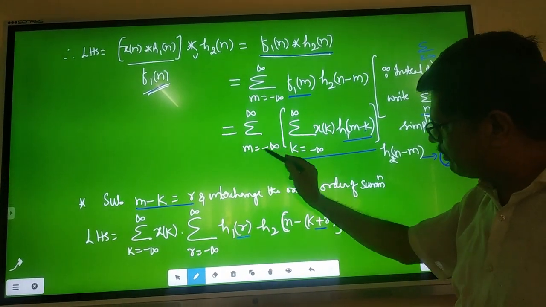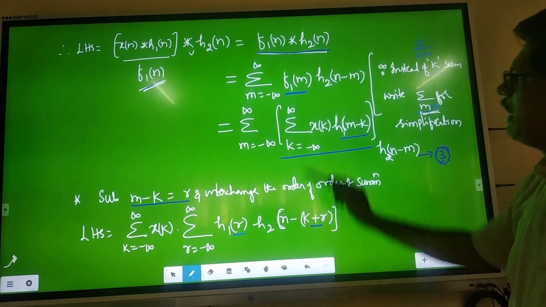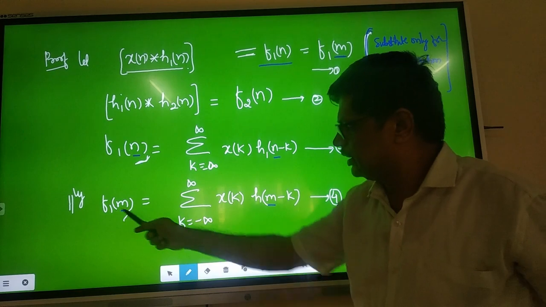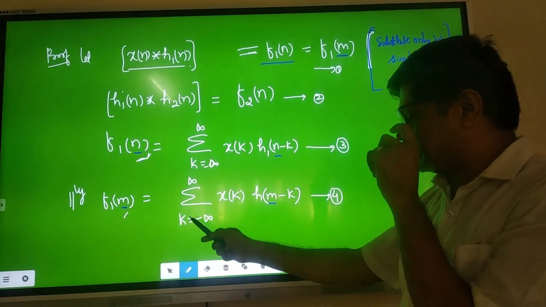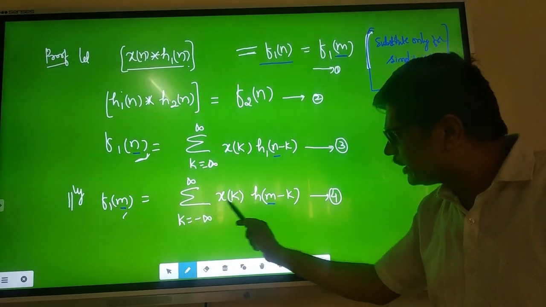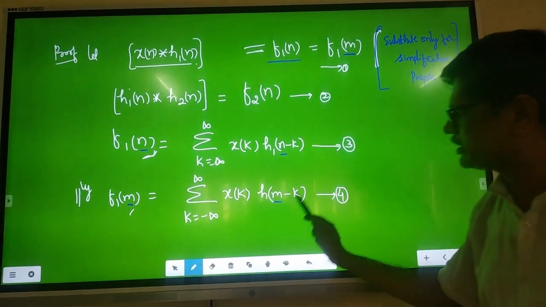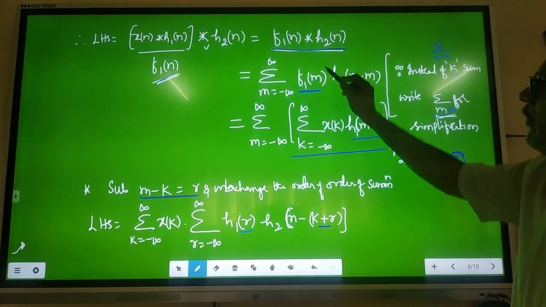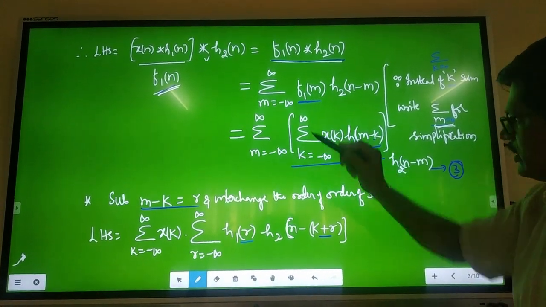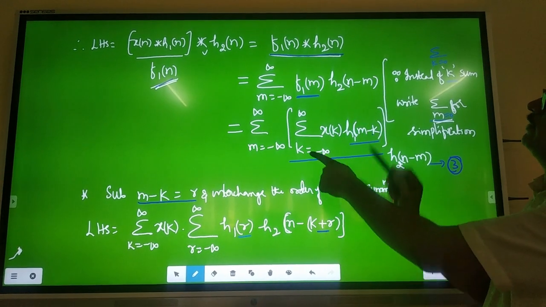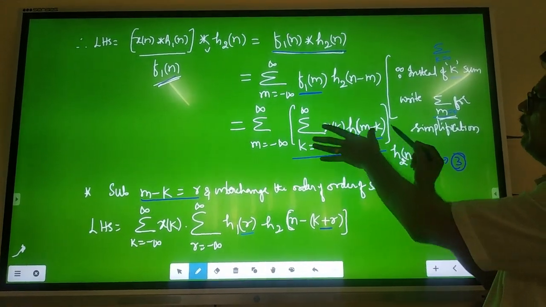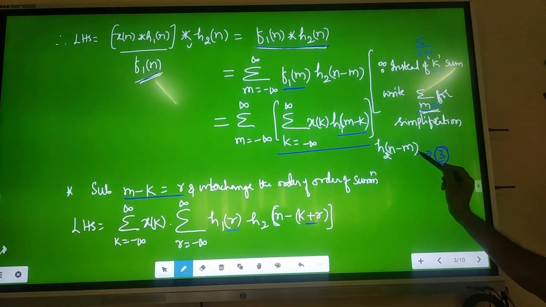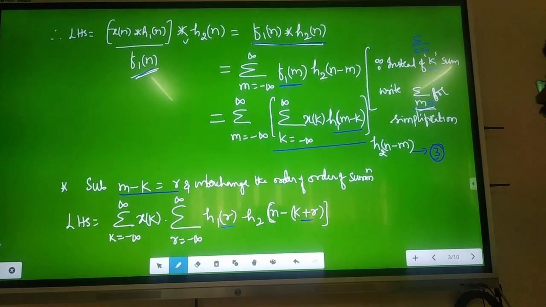Next, simplify RHS. Summation m equals minus infinity to plus infinity. What is f1 of m? I know this. f1 of m is nothing but summation k equals minus infinity to plus infinity x of k, h of m minus k. This you substitute there. Inside the summation, you just substitute that summation: k equals minus infinity to plus infinity x of k, h1 of m minus k. This is what f1 of m is. h2 of n minus m is there. Write that h2 of n minus m. Call that as equation number 3.